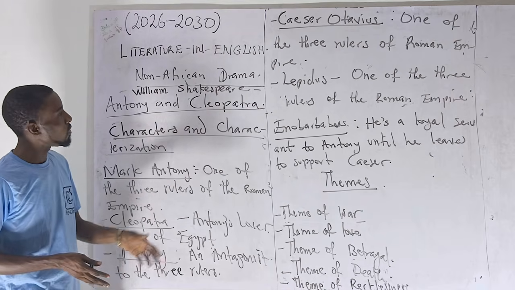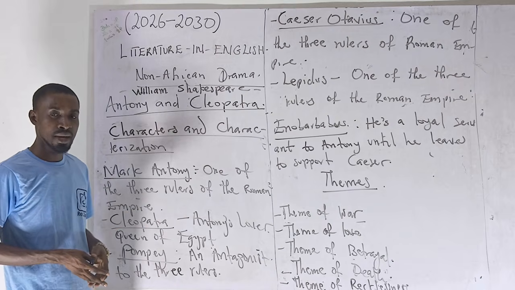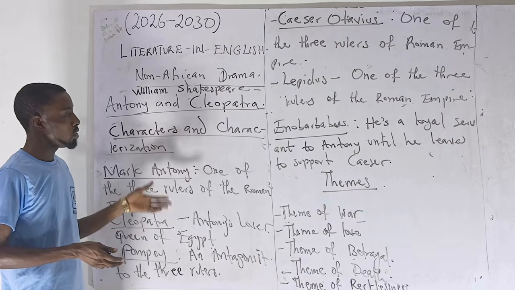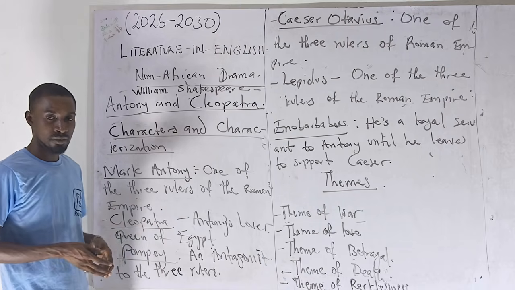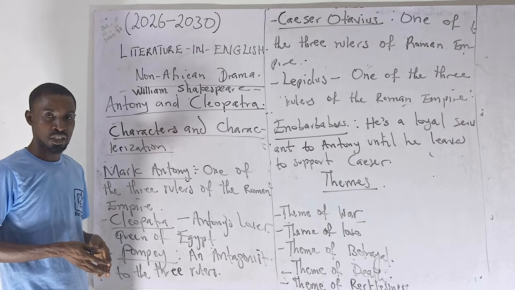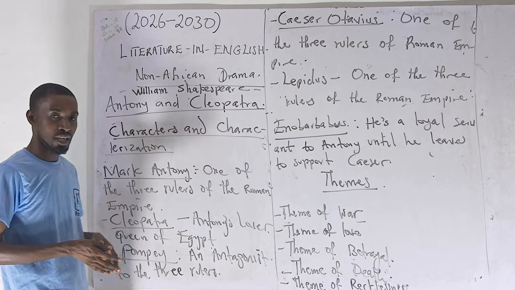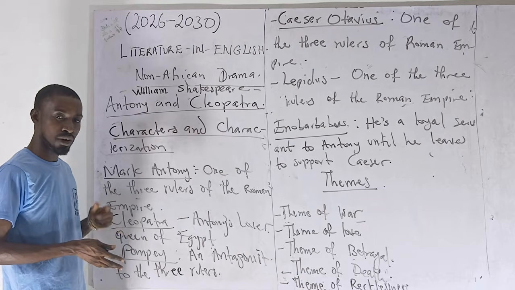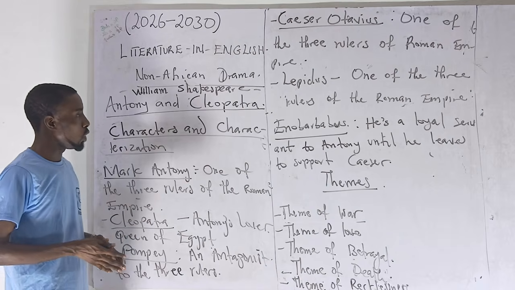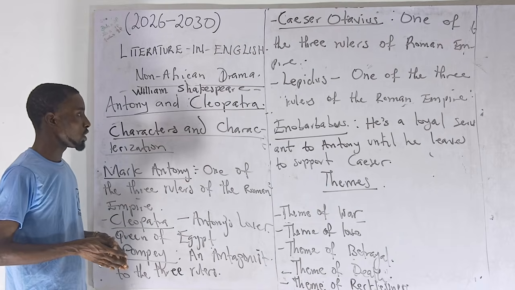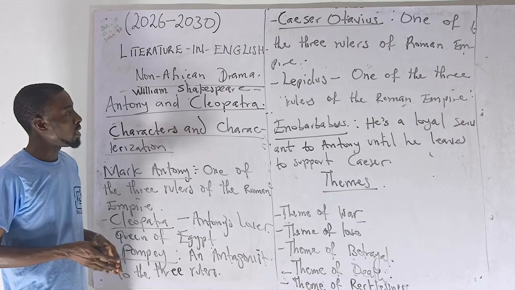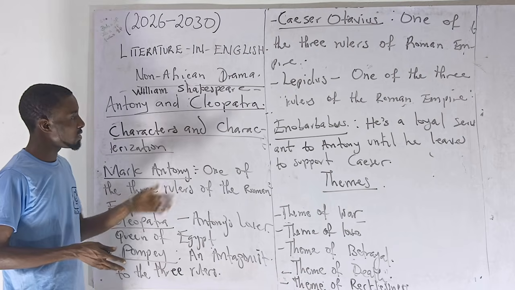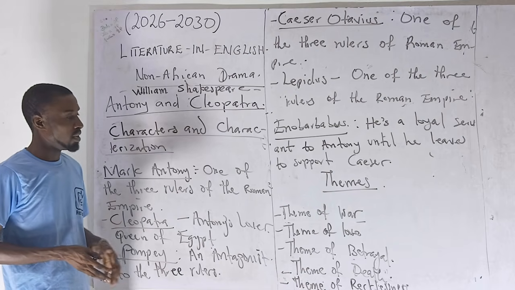He is also one of the three rulers of the Roman Empire who tries to settle the problem between Antony and Caesar when Antony returns from Egypt, and then Caesar is not actually happy with him because he has actually neglected his duty as one of the rulers with preference to his lover, Cleopatra, back in Egypt. Yes, Lepidus does that.